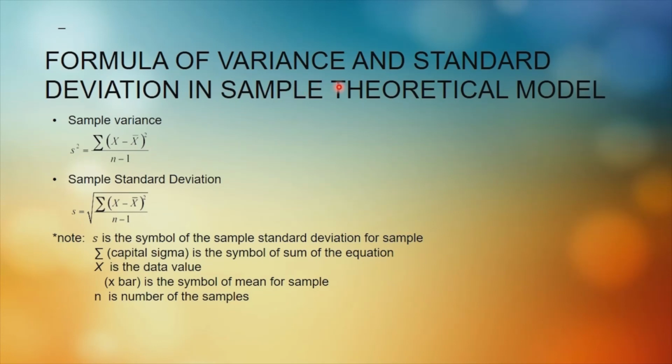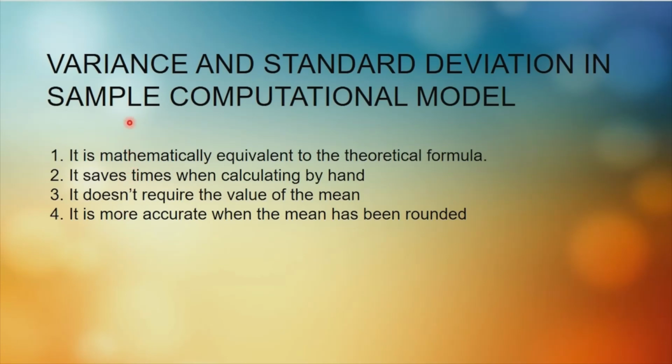So formula of variance and standard deviation in the sample theoretical model. Okay, we have 2 different formulas as well. One is sample variance and sample standard deviation. So s represents the sample standard deviation. The capital sigma is a sum, x is the data value, x bar is the mean, and then n is the number of samples. So variance and standard deviation in the sample computational model is mathematically equivalent to the theoretical formula. It saves time when calculating by hand. It doesn't require the value of the mean, and it is more accurate when the mean has been rounded.